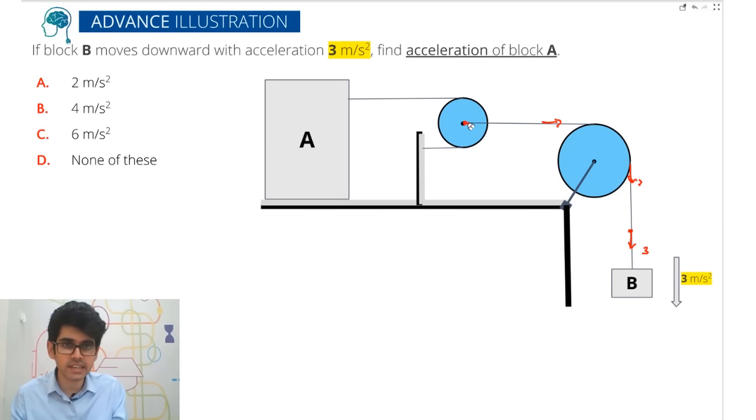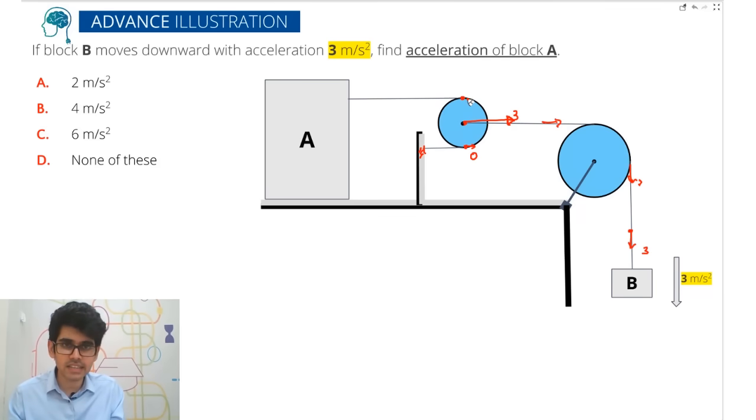So this point's acceleration is 3. ठीक है, ये 3 लिख दिया. This point is connected to the ground. So if you travel, this will be 0. So here the velocity of this point is 0. छोटा सा लिख दिया 0 to show you the direction.